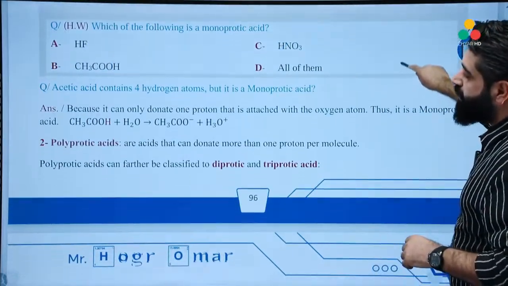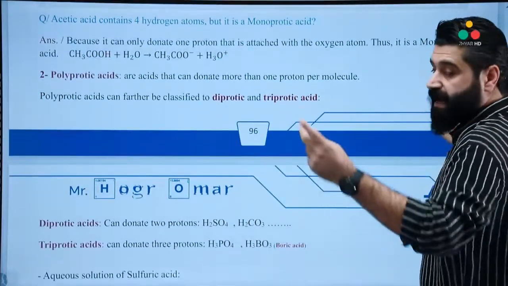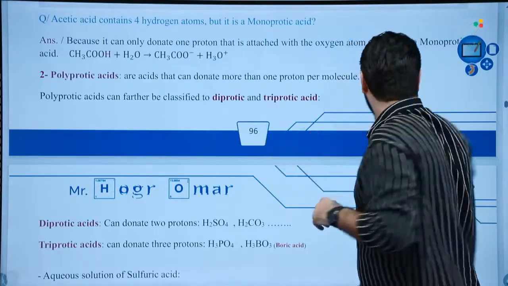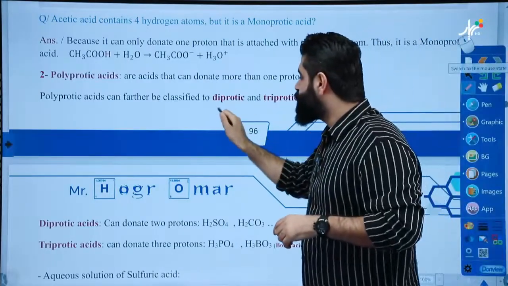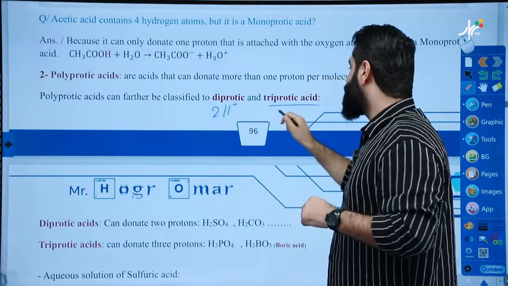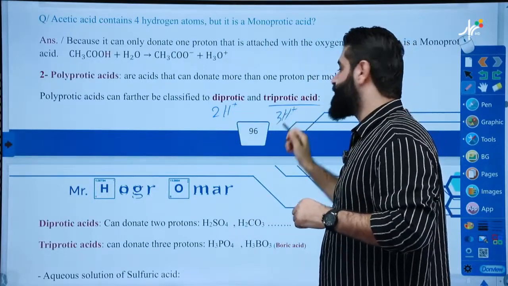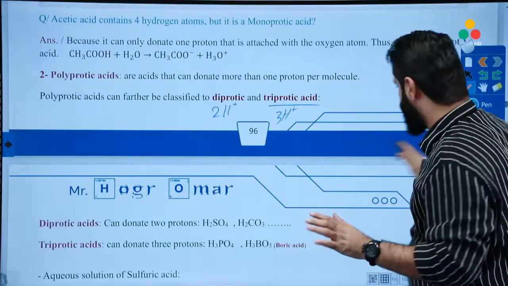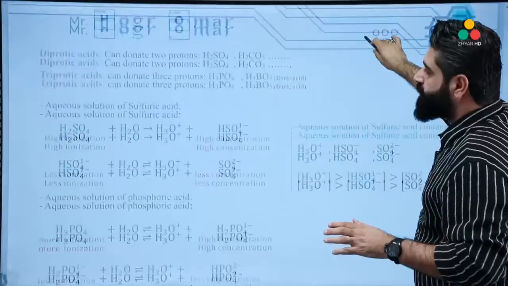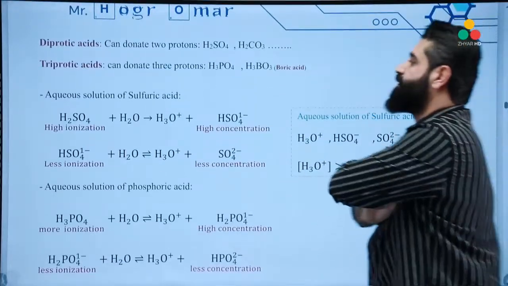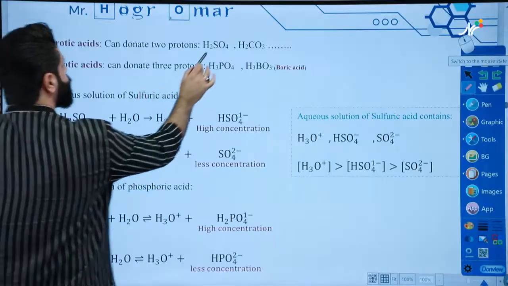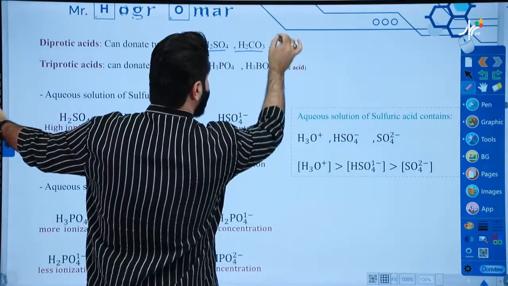About the polyprotic acids, we have 2 types, as I said: diprotic and triprotic. Di means 2 protons can be donated. Triprotic, 3 protons can be donated. Be careful with this. Let's take their definitions. A diprotic acid can donate 2 protons. Examples: H2SO4, H2CO3, and